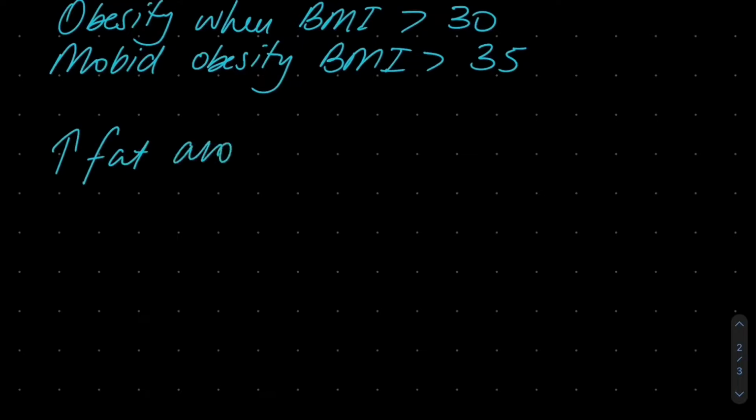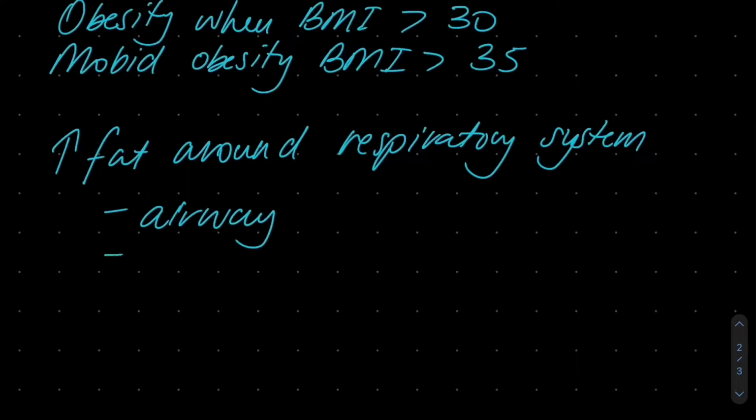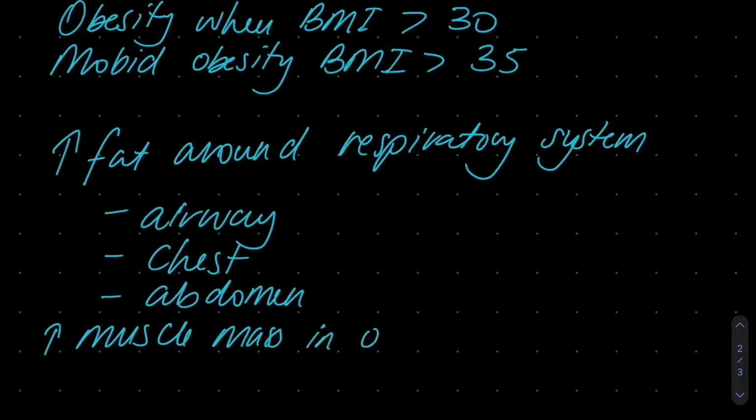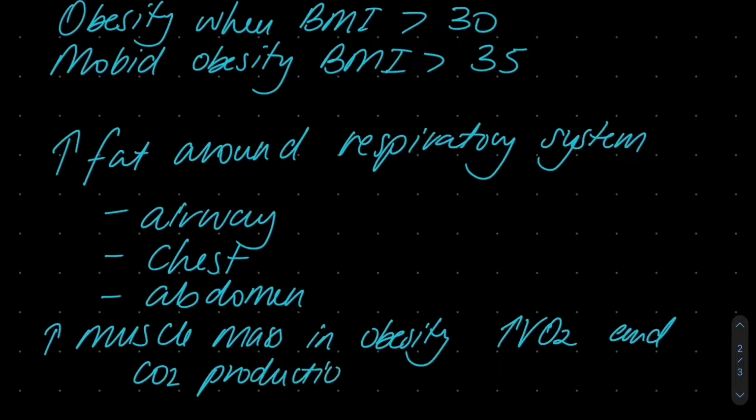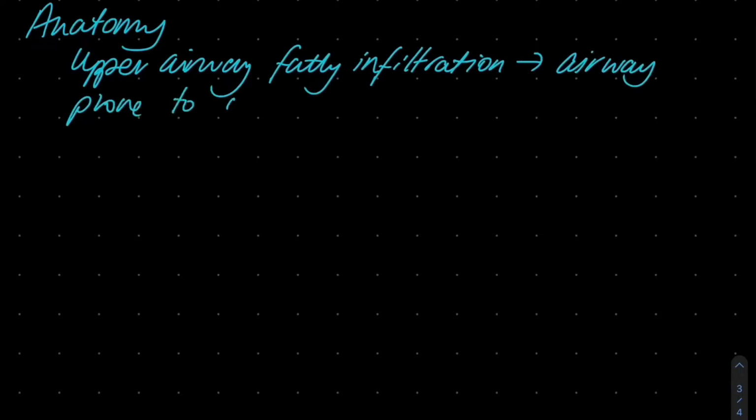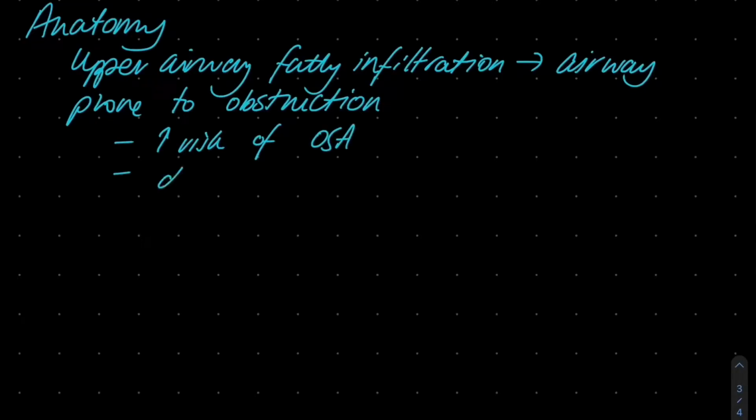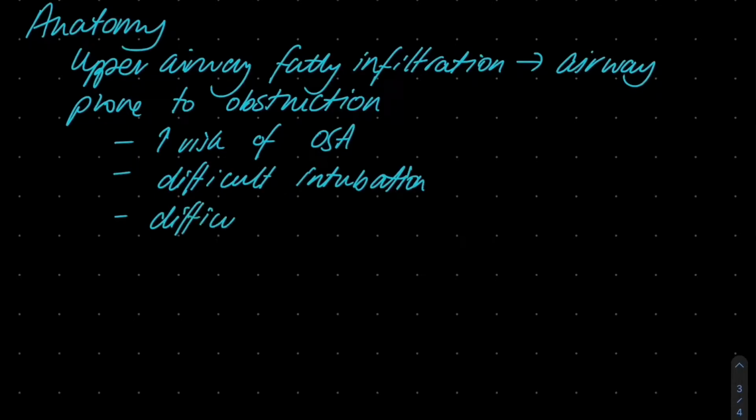Firstly, there is increased fat around the respiratory system. This includes fat deposited around the airway, chest and abdomen. Next, there is increased muscle mass in obesity, which results in increased oxygen consumption and carbon dioxide production. In terms of anatomy, there is increased fatty infiltration of the upper airway, which makes the airway prone to obstruction. Consequently, there is increased risk of obstructive sleep apnea, intubation difficulty, and difficulty with bag mask ventilation.